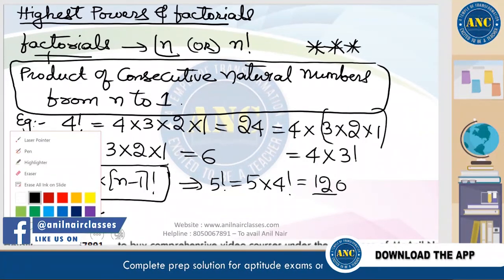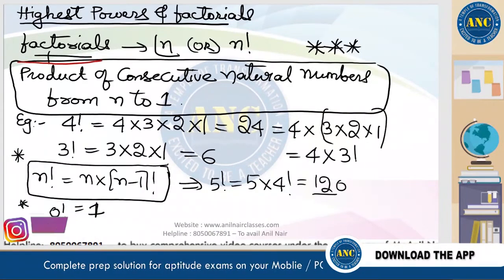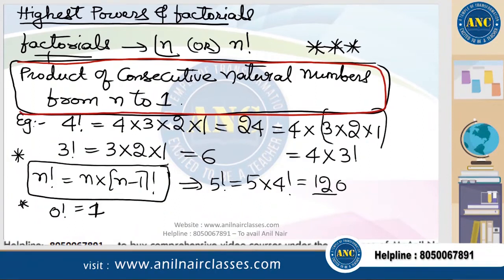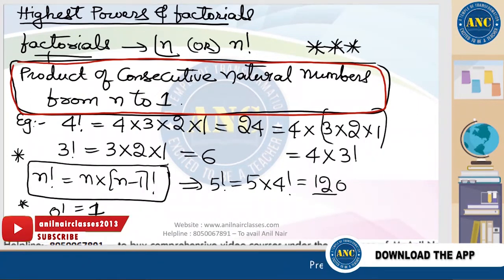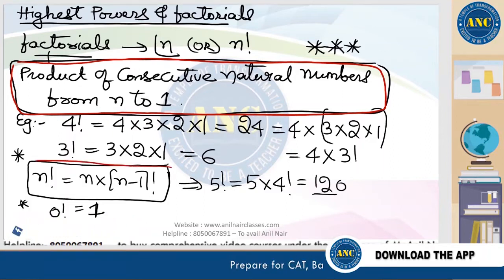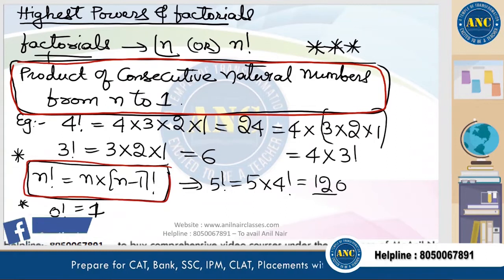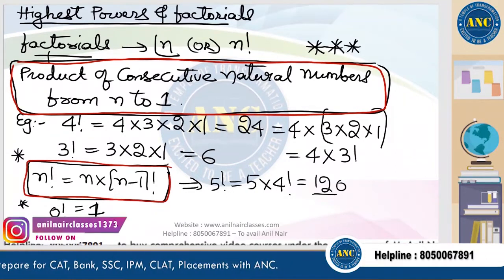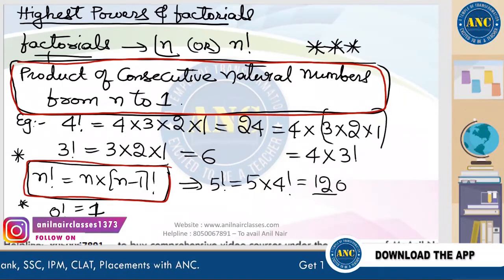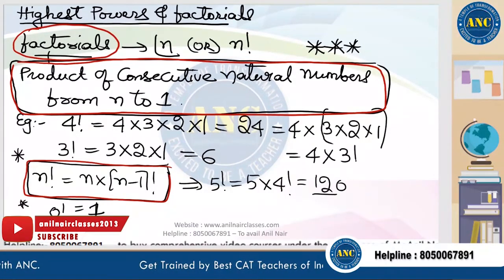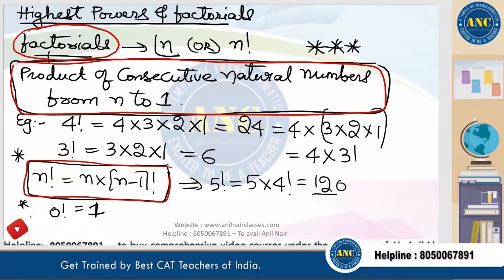Definition of a factorial: factorial is nothing but the product of consecutive natural numbers from n to 1. N factorial is nothing but n into (n minus 1) factorial. For every slide, if there are any important key points, I will discuss them. This is the definition of a factorial.